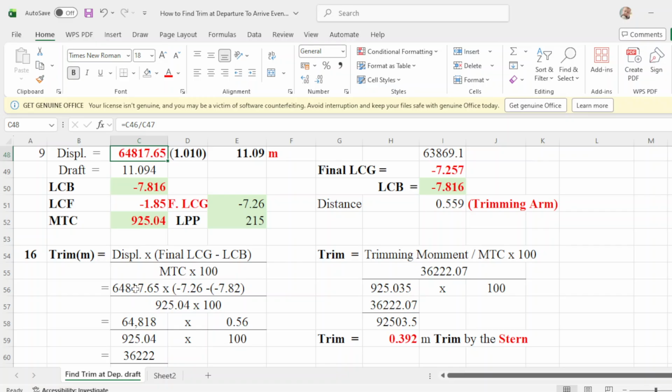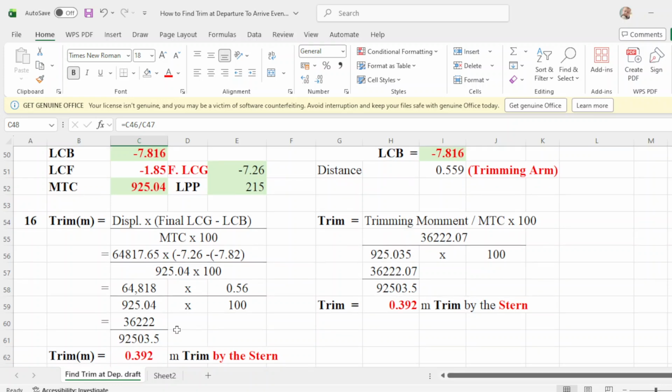So, with your displacement of 64818 times your trimming arm of 0.56 over MTC times 100, then your 3622 multiply this one over this one, then your trim is 0.39, which is the same here. Okay, so there are two ways of getting the trim.